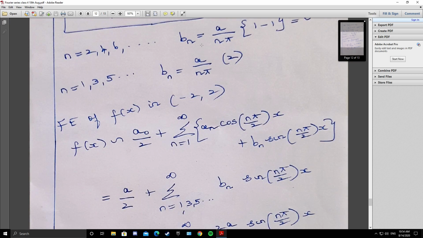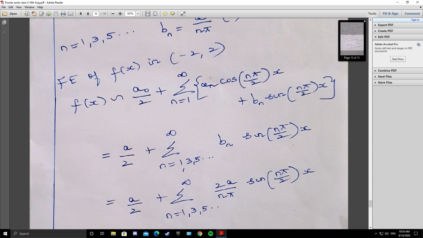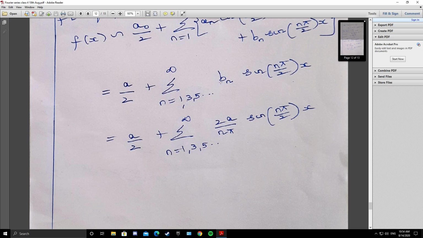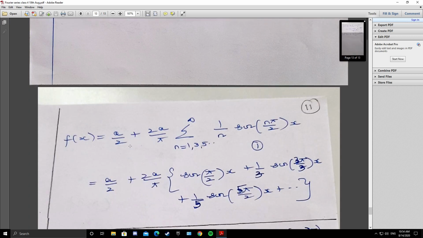So summation 2a by n pi sin of n pi by 2x, 2a by pi I have taken it out. So a by 2 plus 2a by pi summation n equals 1 3 5 etc. to infinity 1 by n sin of n pi by 2x. Expand the summation: 1 sin pi by 2x plus 1 by 3 sin 3 pi by 2x plus 1 by 5 sin 5 pi by 2x plus etc.